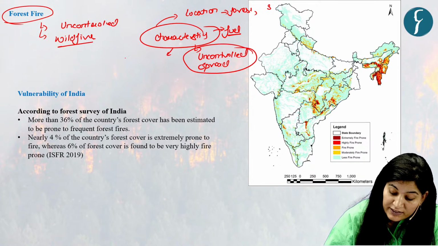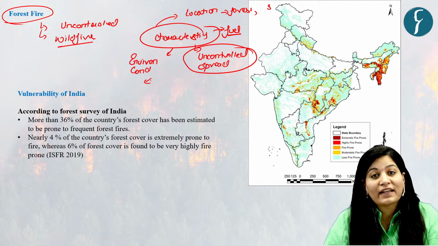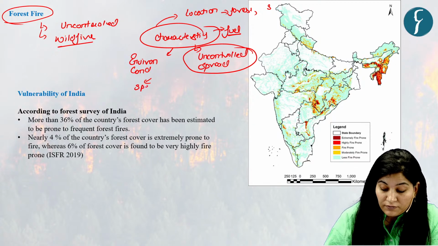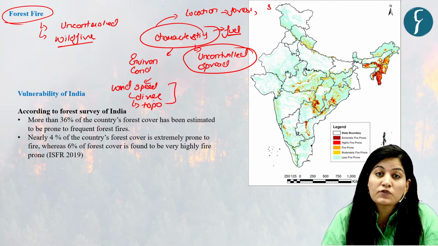Now come to the fourth characteristic, that is environmental condition. Okay. Now, the environment can influence forest fire, like wind speed, wind direction, topography of land. All these factors can influence forest fire.